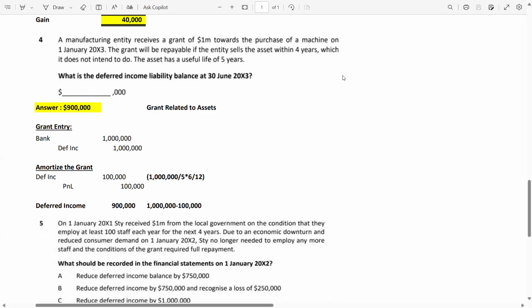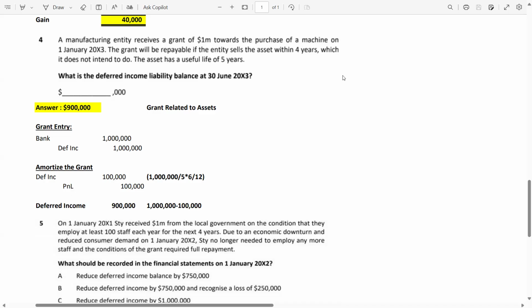Now grant related to asset. Let's say entity A is going to construct a building and the government offers a grant of 20 million out of 100 million. Meaning the total cost of the construction is 100 million and 20 million is the grant which the government has provided. Again, the condition is that the building should be constructed within 5 years.